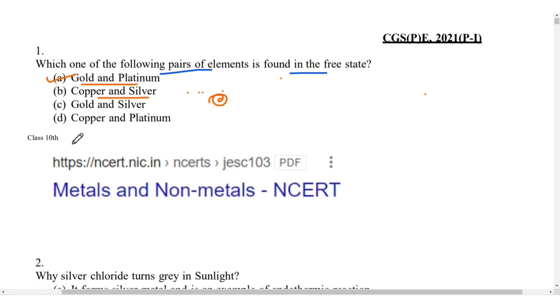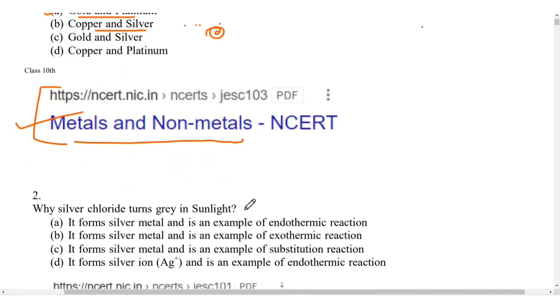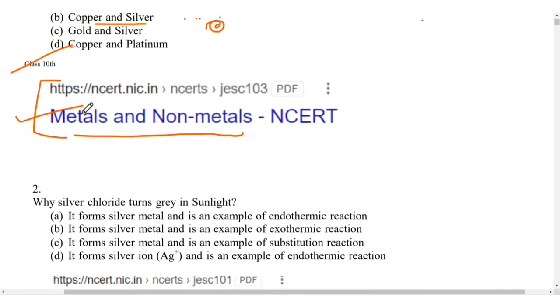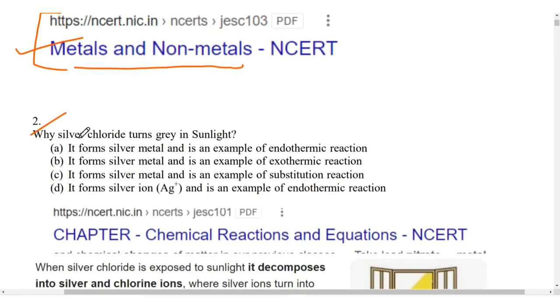And if you want to look for the reference from where they are asking this question, it is simply from the chapter Metals and Non-metals of NCERT. You can follow this chapter for these types of questions. It is of class 10th only. Okay. Next is why silver chloride turns gray in sunlight.